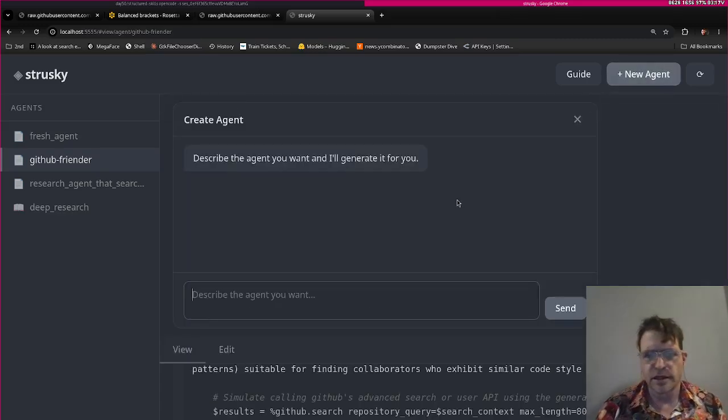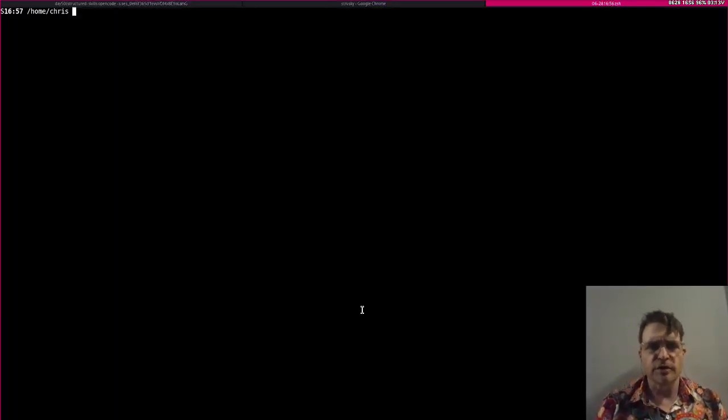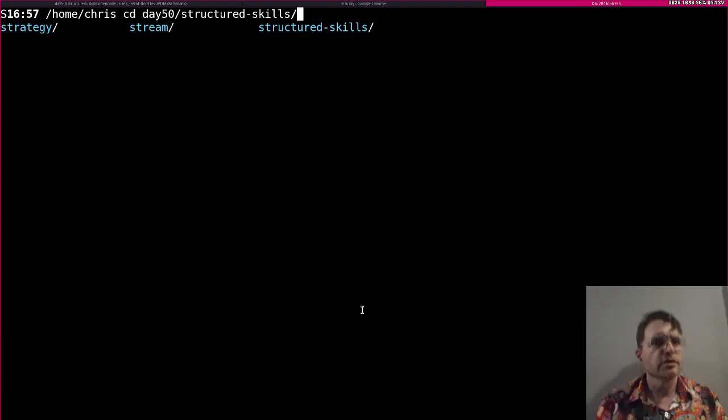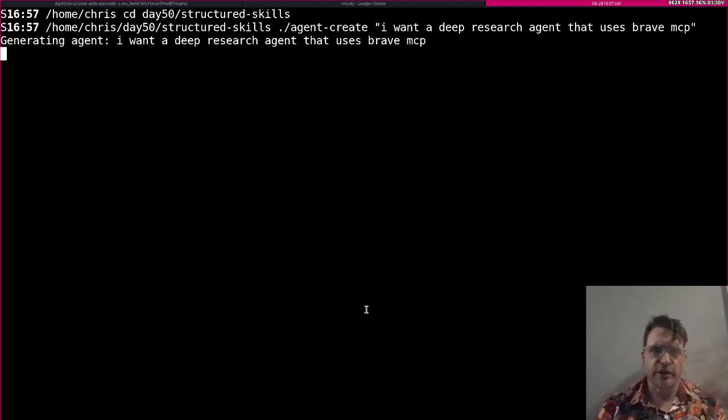You're not supposed to demo inference at runtime, but essentially you describe the thing. Oh, why not? Okay, I want a deep research agent that uses Brave. Let's just do this to show you the flexibility of this tool. I'm going to go over here to day 50 structured skills and run agent create. It's going to go off and try to create this based on whatever my settings were. It'll load it, and it'll eventually create it.